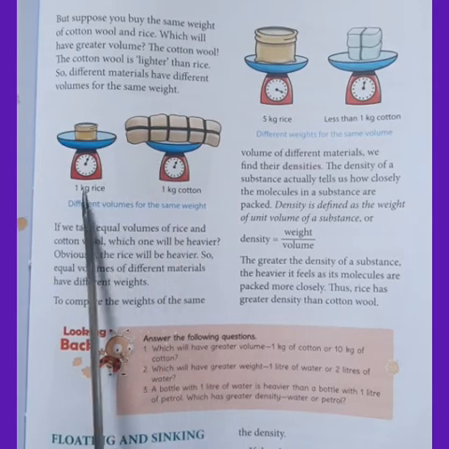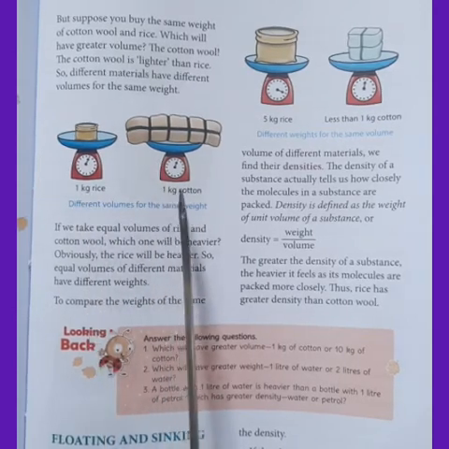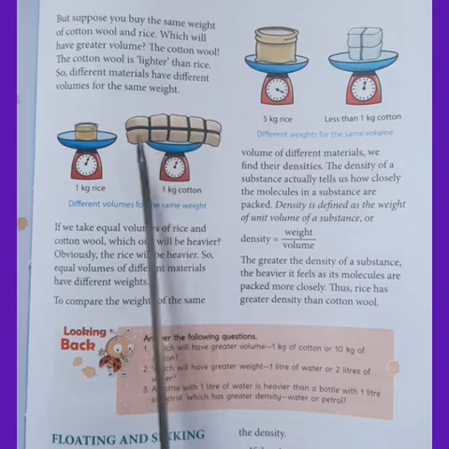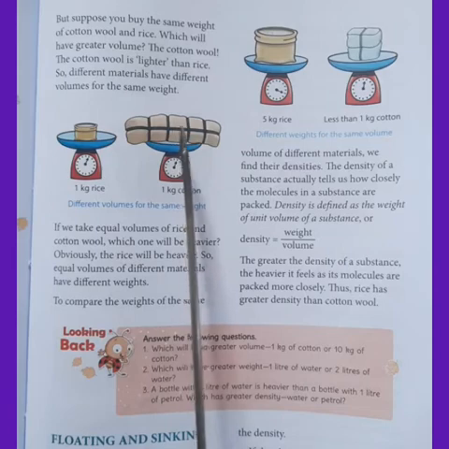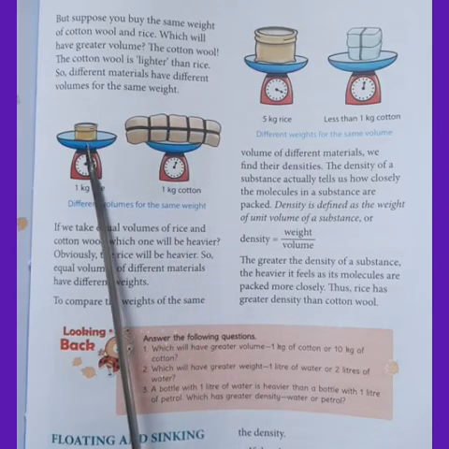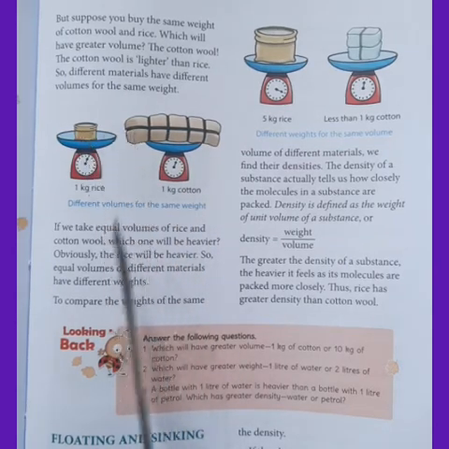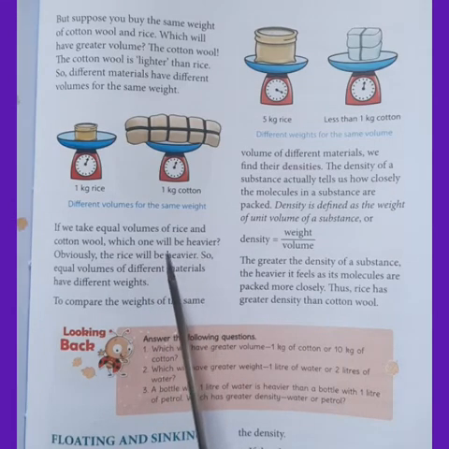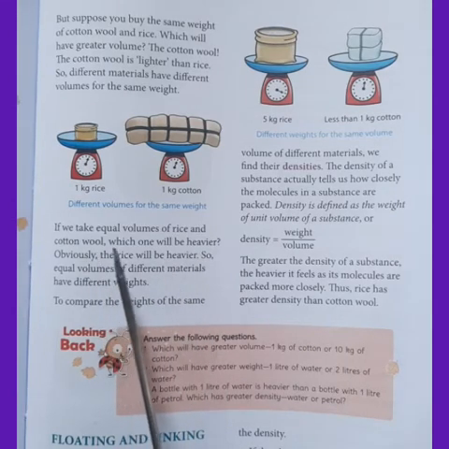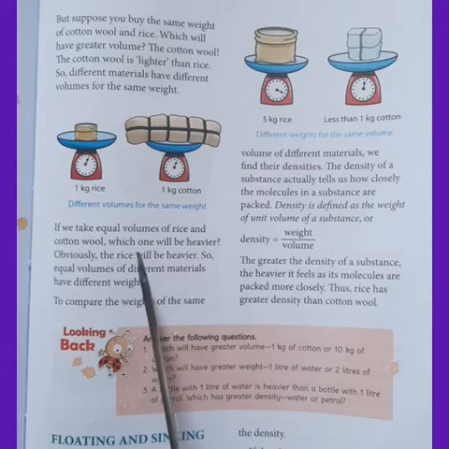See here, 1 kg of rice is taken and 1 kg of cotton wool is taken. Even then, the volume of cotton wool is greater than 1 kg of rice. If we take equal volumes of rice and cotton wool, which one will be heavier?